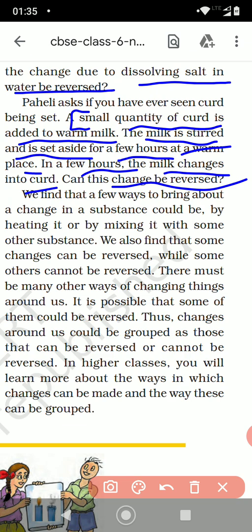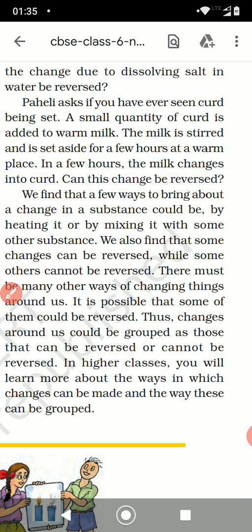Can this setting of the curd be reversed? Yes or no? Can you get the warm milk back from the curd? Because you get curd from the milk. Can you get milk from the curd? Can this be reversed? No.